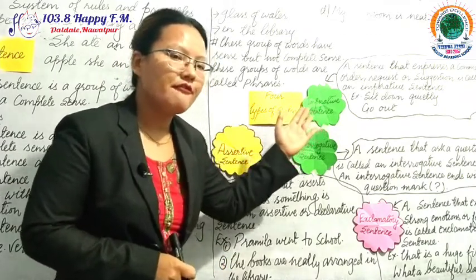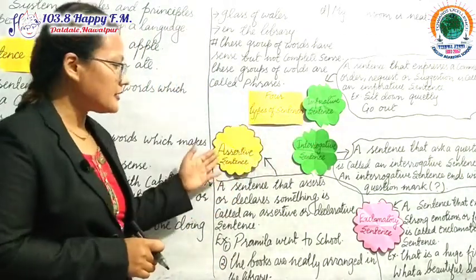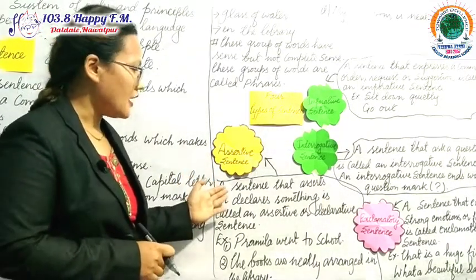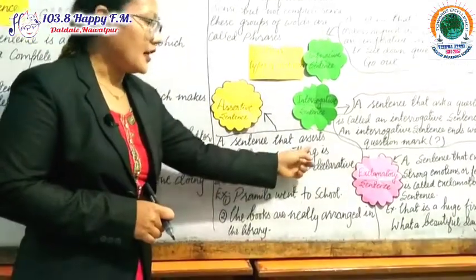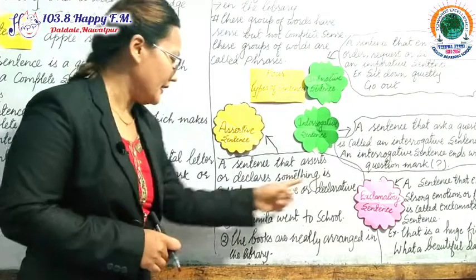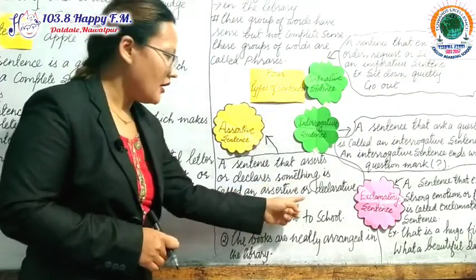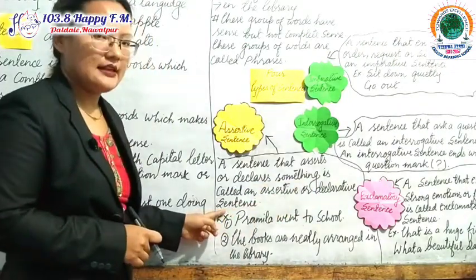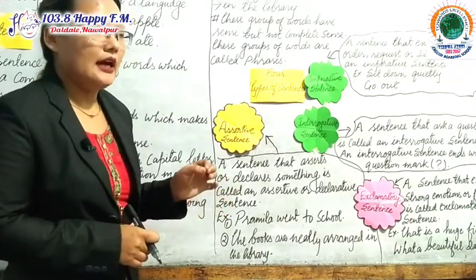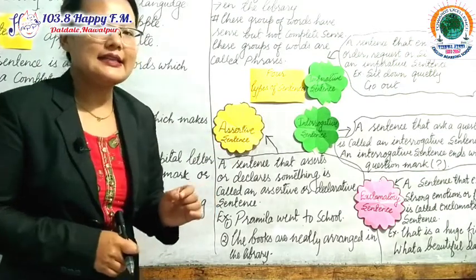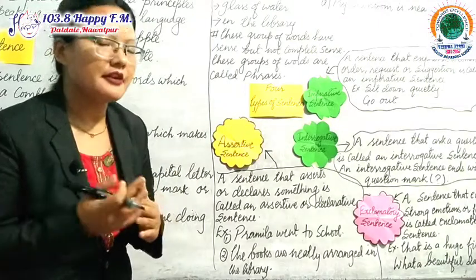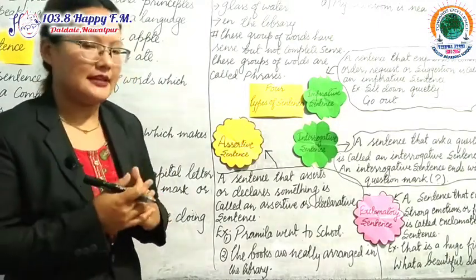So, I am going to define you in detail here. Now, let's start with assertive sentence. A sentence that asserts or declares something is called an assertive or declarative sentence. Dear students, I will tell you in simple language, an assertive sentence is that type of sentence which gives us information, and it is a statement.